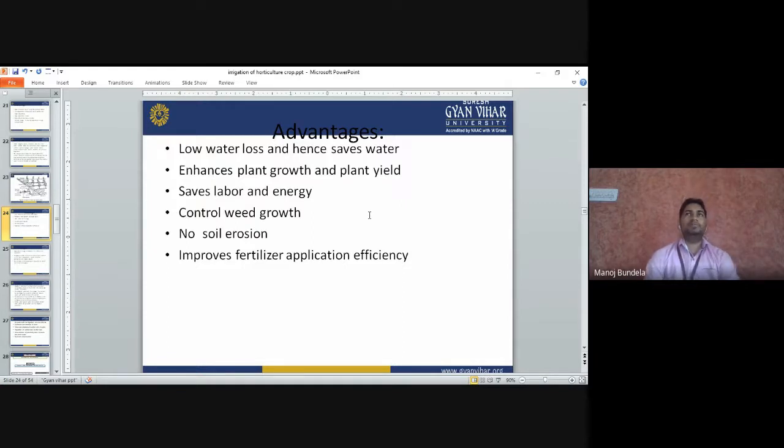It will save labor and energy. If we establish the drip irrigation method, it will save labor, meaning it does not require so much labor. The water will be supplied automatically from the emitters, the main line and the sub main line.